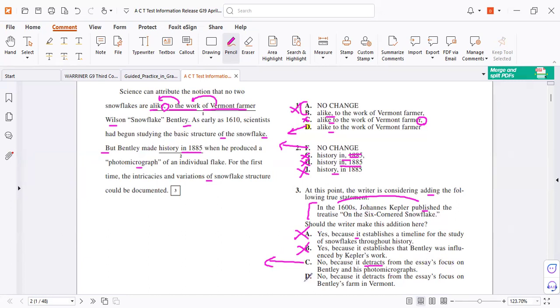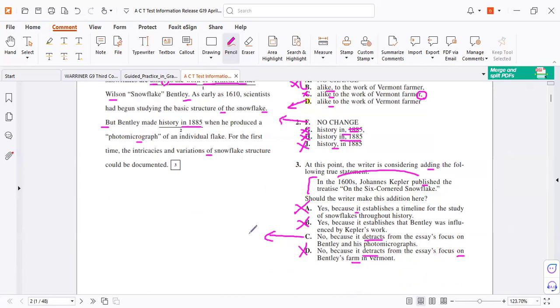But wait, D: it detracts from the essay's focus, correct, but not on the farm. The main focus is not about Bentley's farm environment. He mentioned the job as a farmer, but the main idea is different. So this means letter D is wrong. This is the way of testing you for adding or deleting an idea. Check the results.